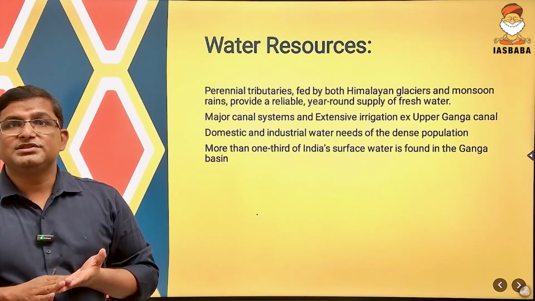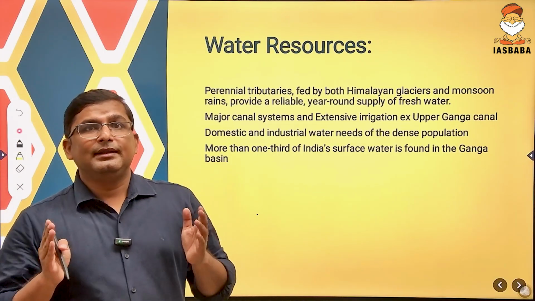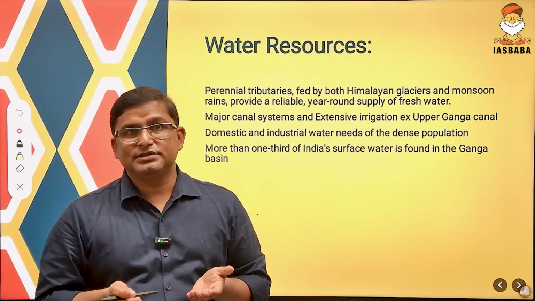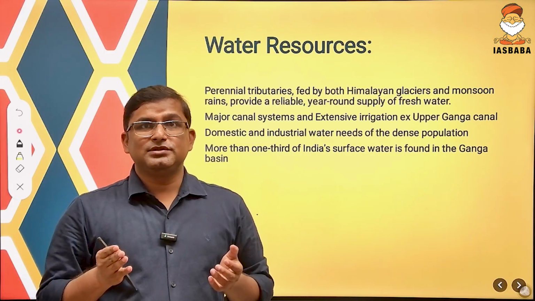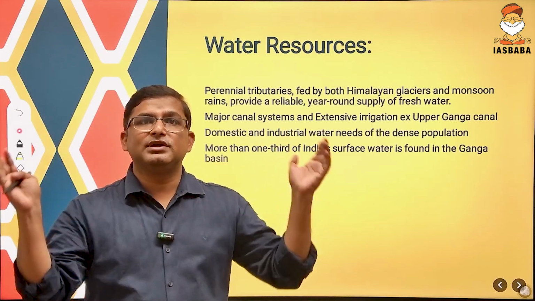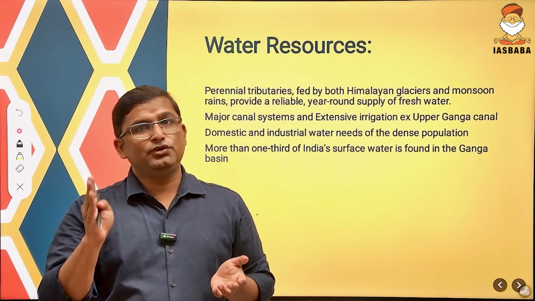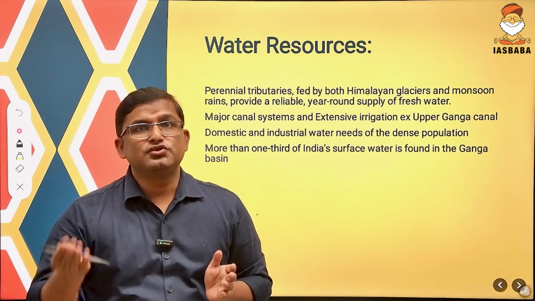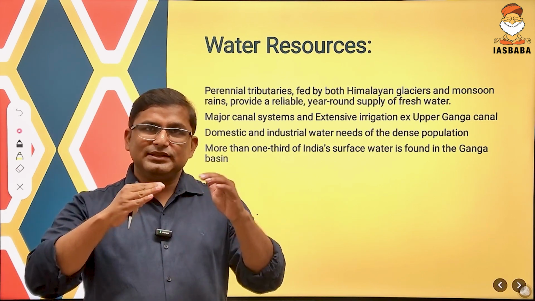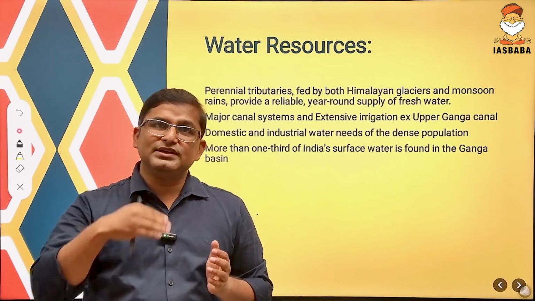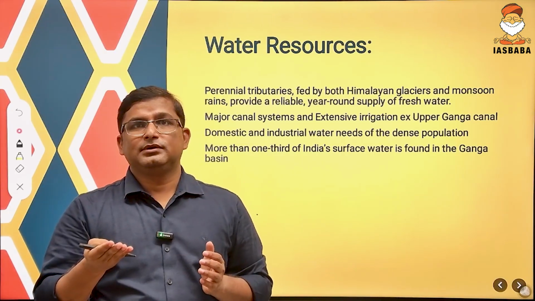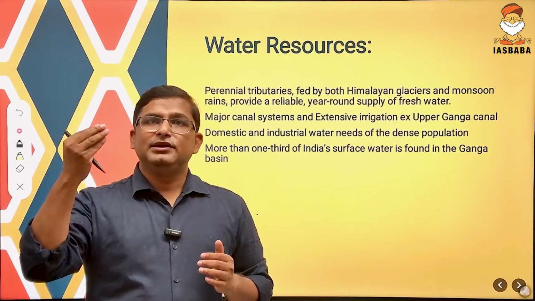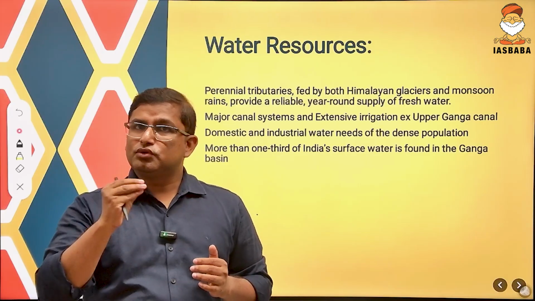See, Ganga river basin, unlike the peninsular river basins, is a perennial river basin. Perennial means what? Perennial river basin means they have water in their river throughout the year, either due to the Himalayan glacier and then due to the monsoon rain. So they provide a reliable source. Throughout the year, you will get fresh water supply, unlike the peninsular rivers, which give water supply during the monsoon rain, not throughout the year.